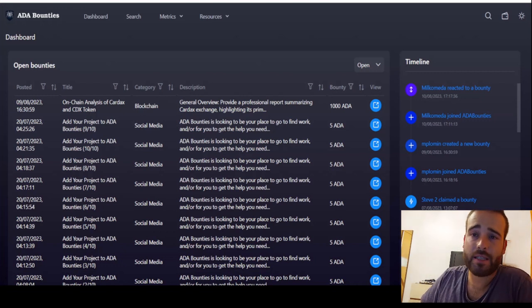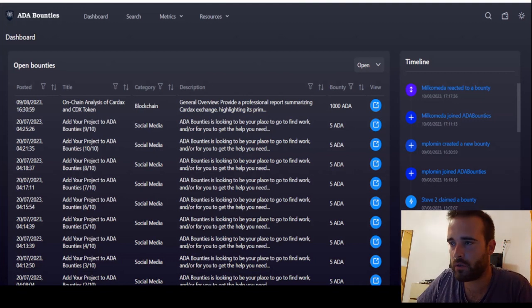But yeah, as you can see here, we have the ADA Bounty website, and this is the first page you'll see whenever you enter the ADA Bounties website. But don't worry, I'll leave the link for this website in the description for you to visit. And the first thing you can see here is the dashboard.